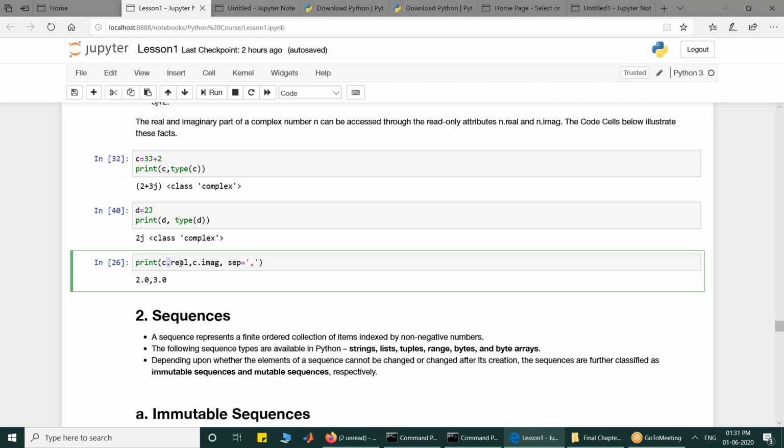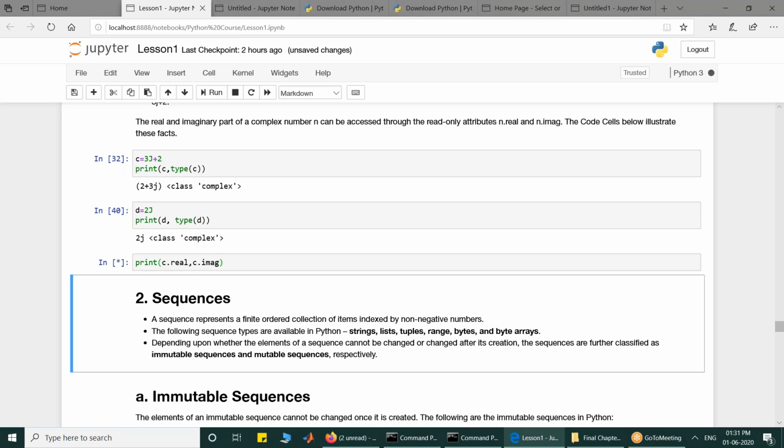But for the time being, just remember that the identifier which refers to the complex number can be used to refer to the real and imaginary part. So you can write c.real, c.imag, and it will give the values. Separator you can remove for the time being. If you run it, it gives 2.0, 3.0 for c.